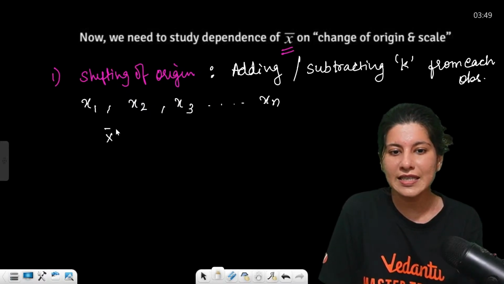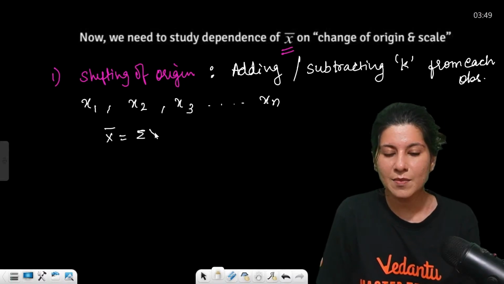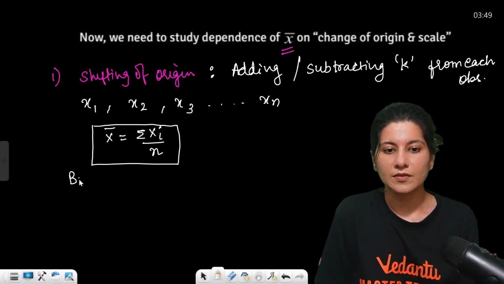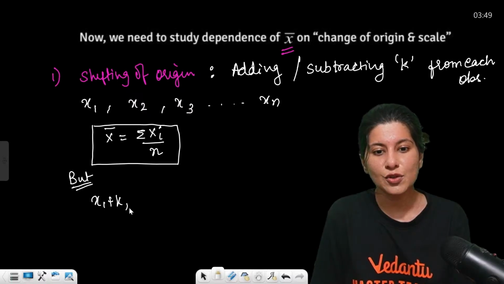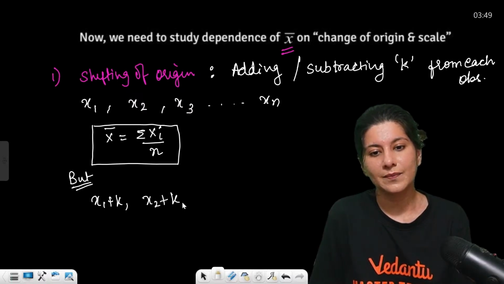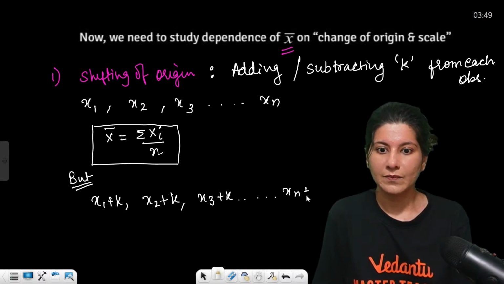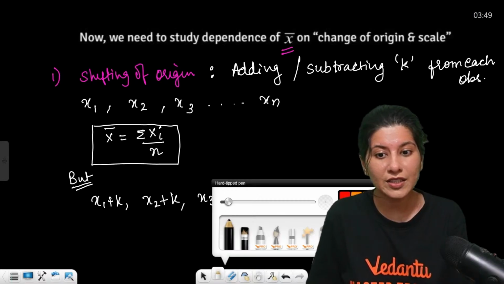For this you obviously have the mean, which is sigma xi upon n. But if you add a constant k to each observation, this is very important, then what will happen? Now calculate the new mean.